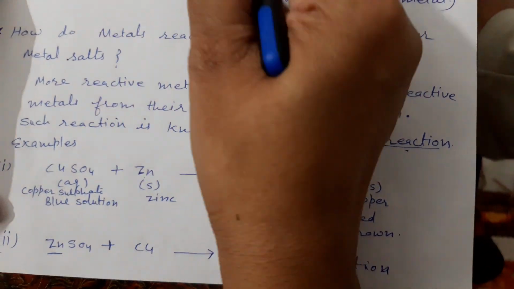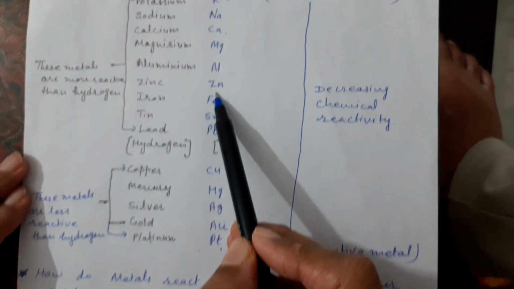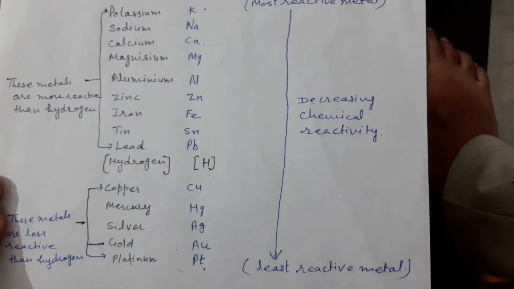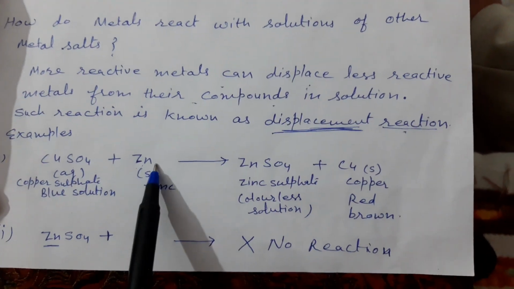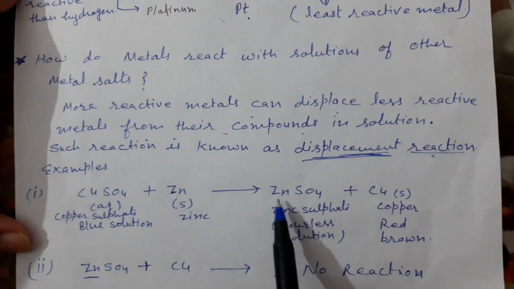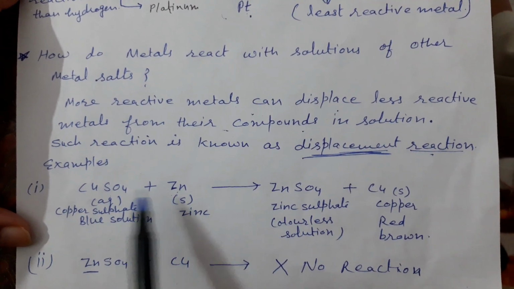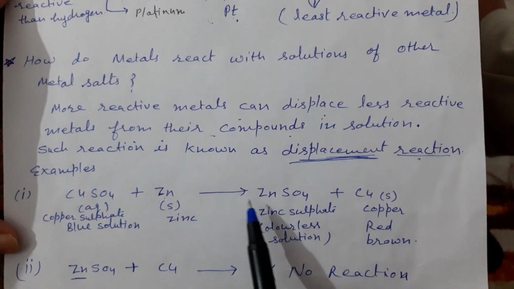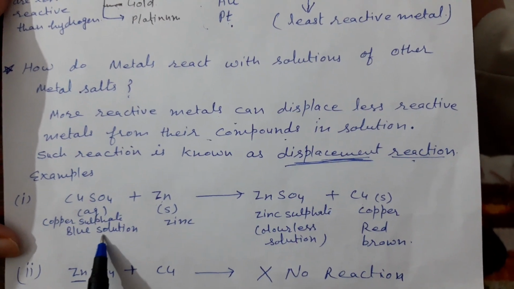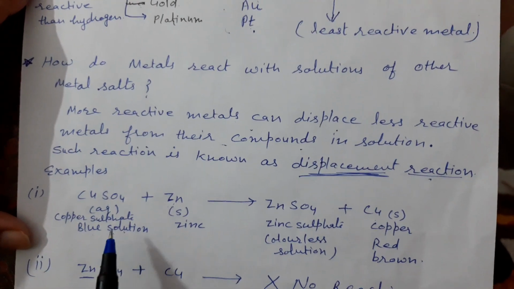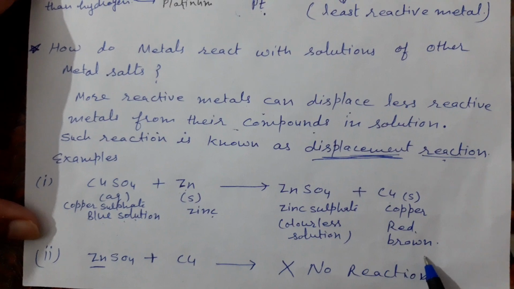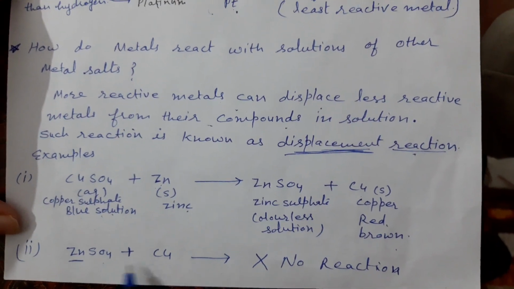Zinc is more reactive than copper because zinc is above hydrogen and copper is below hydrogen. So zinc is more reactive. It can displace the copper from the copper sulfate solution. So when zinc reacts with copper sulfate, they form zinc sulfate and copper. Here the copper sulfate is a blue solution, but after reaction it becomes colorless and copper becomes red brown. Here zinc sulfate and copper.